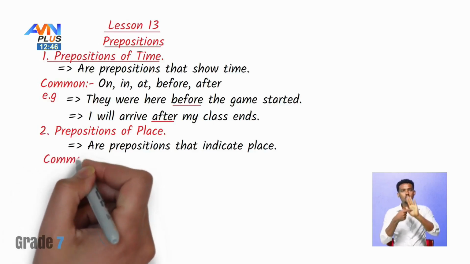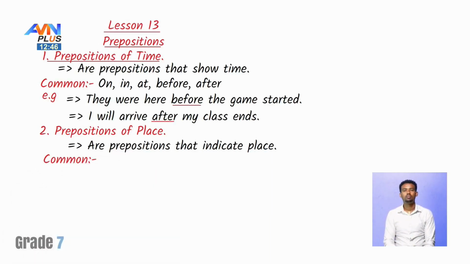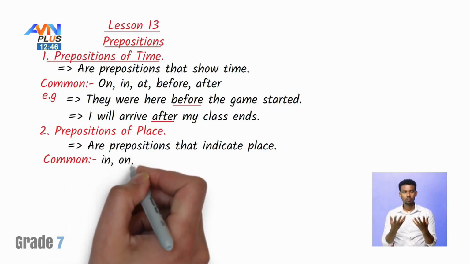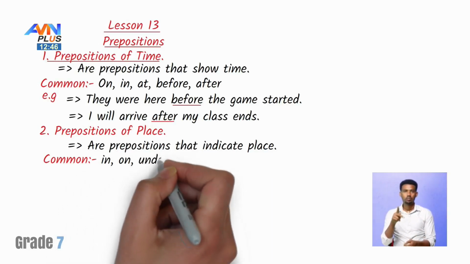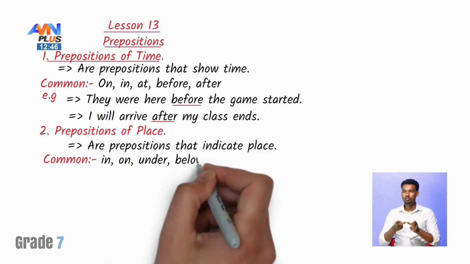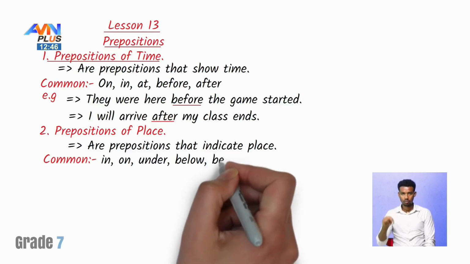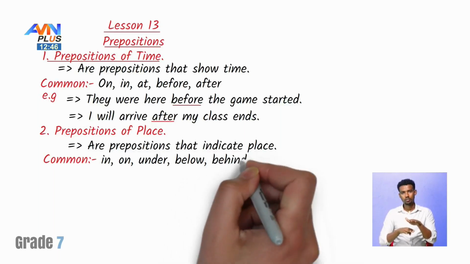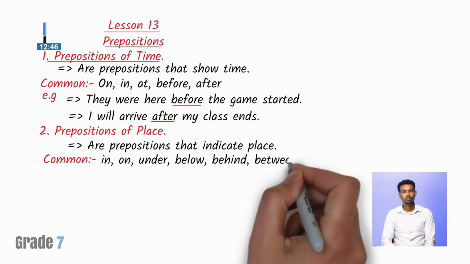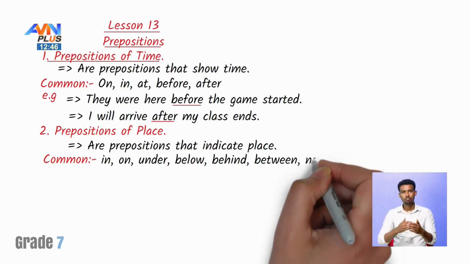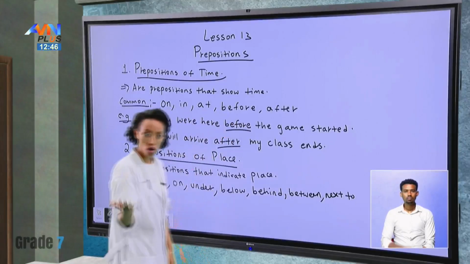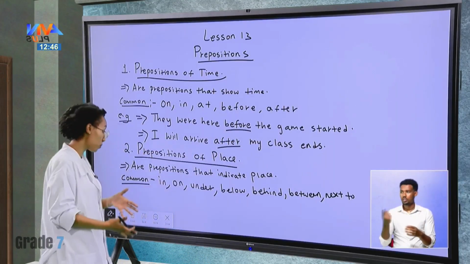For example, the common prepositions that show place are in, on, under, below, behind, between, next to, and so many. But these are the most common ones that we use.